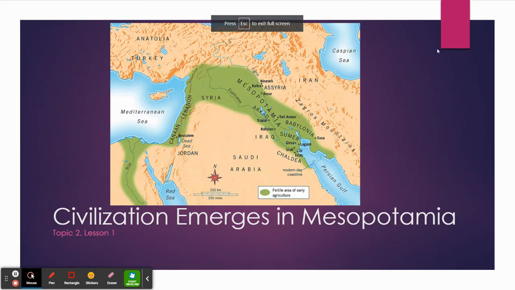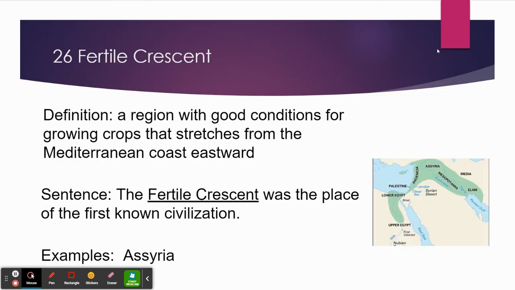This is topic 2, lesson 1. Civilization emerges in Mesopotamia and the vocab words. There are 8 vocab words. So let's begin. The first word or phrase is Fertile Crescent.